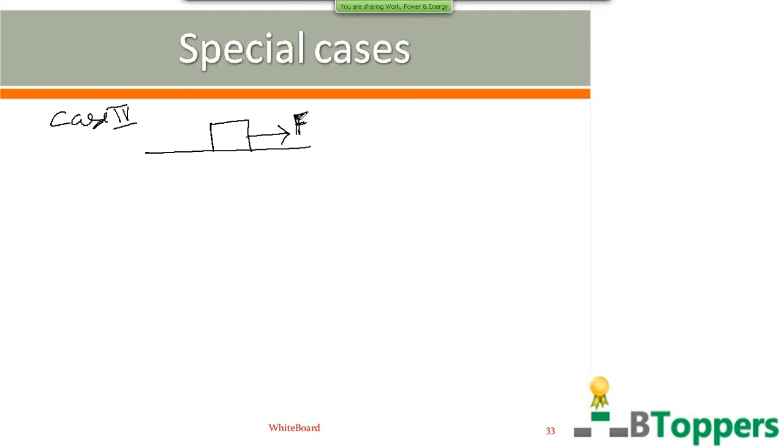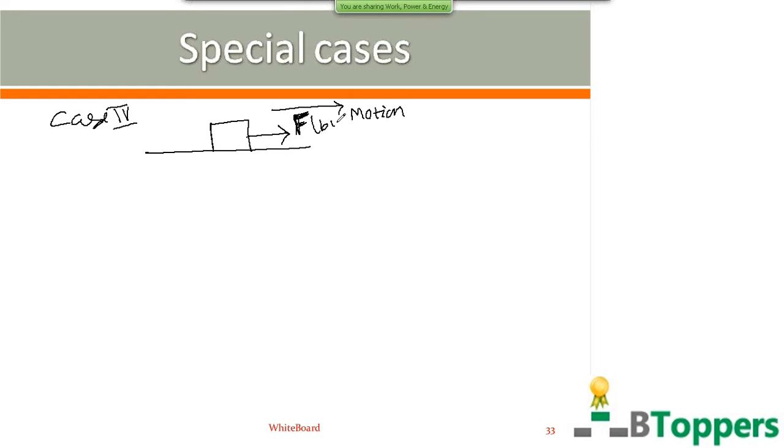So I am considering the case where a body of mass m is moved in the horizontal direction by an engine or by an agent which delivers constant power.